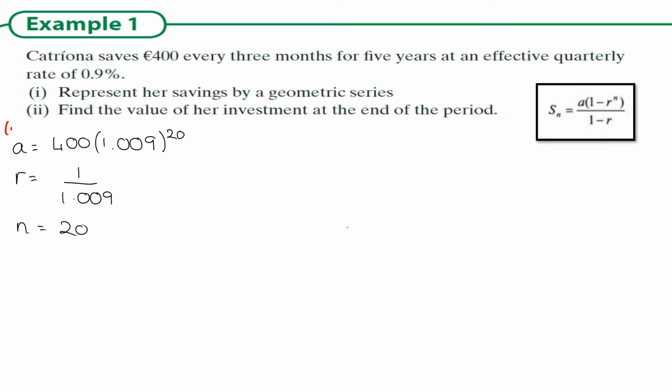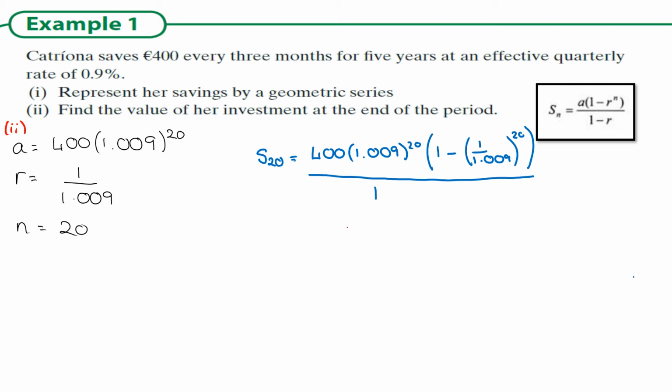So part 2, we're using that Sn formula. So we're doing S20, and that equals A, which is 400 times 1.009 to the power of 20, times 1 minus R, which is a fraction, so I'm going to put that in a bracket, 1.009 to the power of n, which is 20, all over 1 minus R, which is 1 over 1.009. Now, that is not particularly nice looking.